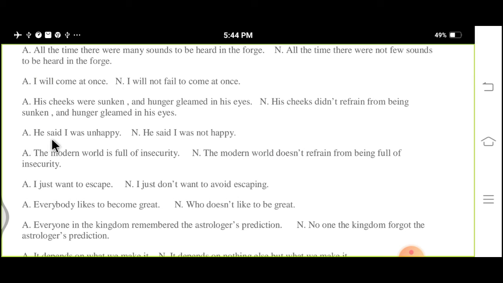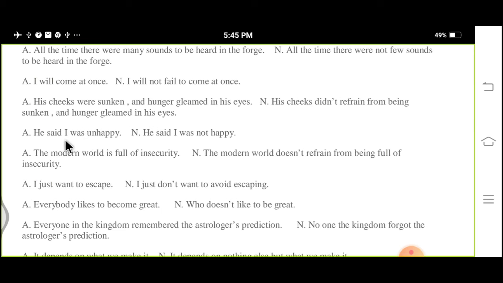Hope you have taken it. His cheeks were sunken and hunger gleamed in his eyes. Here is the word "sunken", which means past tense. That is why: his cheeks did not refrain from being sunken and hunger gleamed in his eyes.